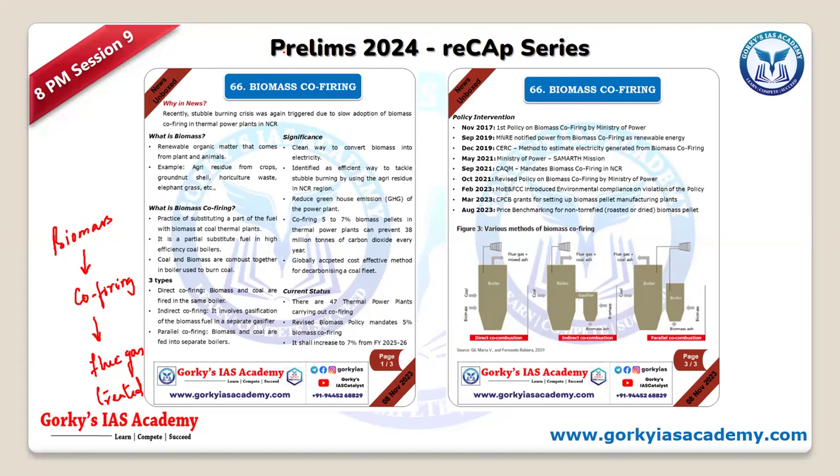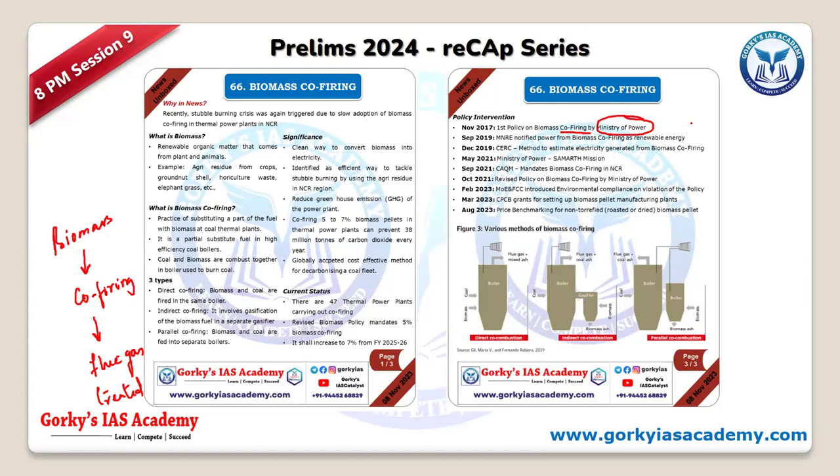Remember, the Ministry of New and Renewable Energy had biomass co-firing as a renewable energy source, whereas the policy is done by the Ministry of Power. So who had given this particular policy? Biomass co-firing, Ministry of Power. Remember that. They will simply say it is the Ministry of Renewable Energy. It is not. It is the Ministry of Power.